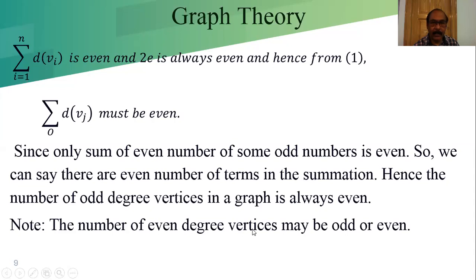The number of even degree vertices may be odd or even, because the sum of even numbers is always even: 2 plus 4 is equal to even, 2 plus 4 plus 6 is equal to even. So the sum of even numbers is even, and the count may be odd or even, both.